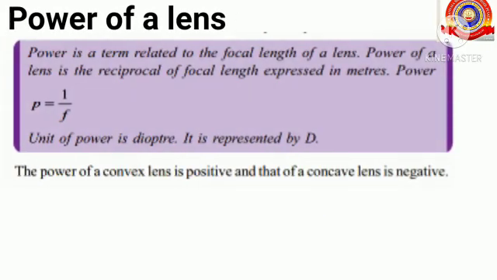Next one, power of a lens. We already studied the power of a lens in the previous chapter, and we know it is a term related to the focal length of a lens. Power of a lens is the reciprocal of focal length expressed in meters, and it can be calculated by using the formula P equals 1 by F. The unit is diopter represented by D. From this we can understand that every lens has its own power, even the lens in our eye has its own power.